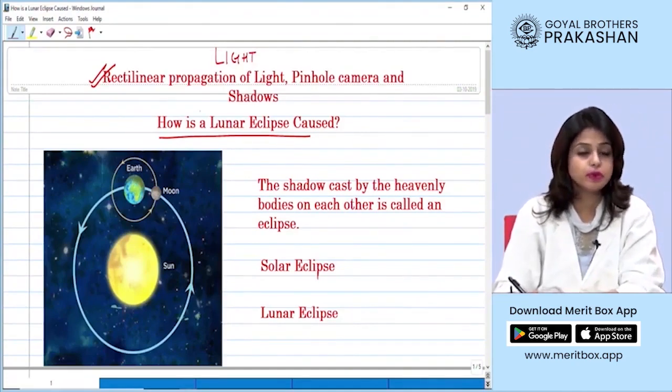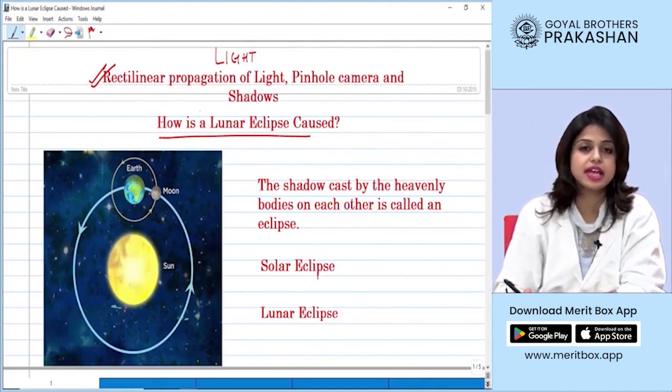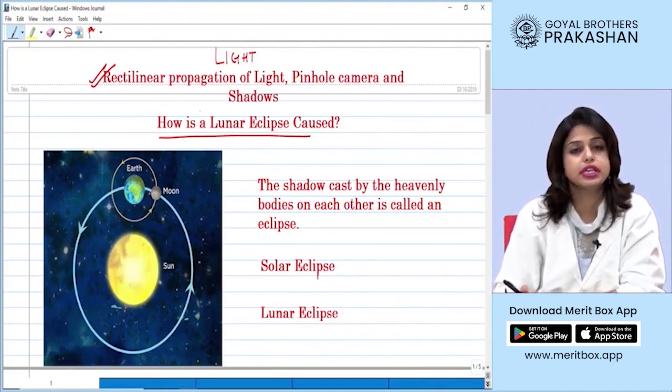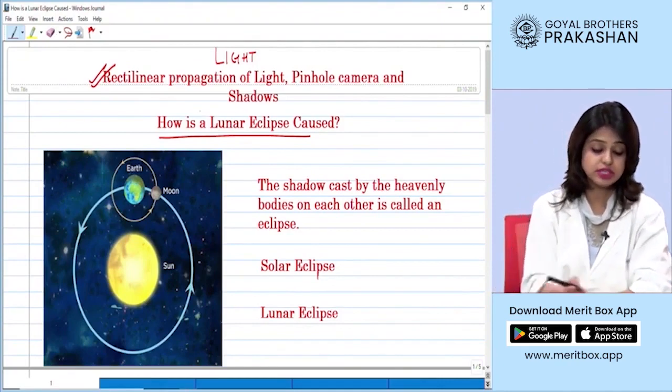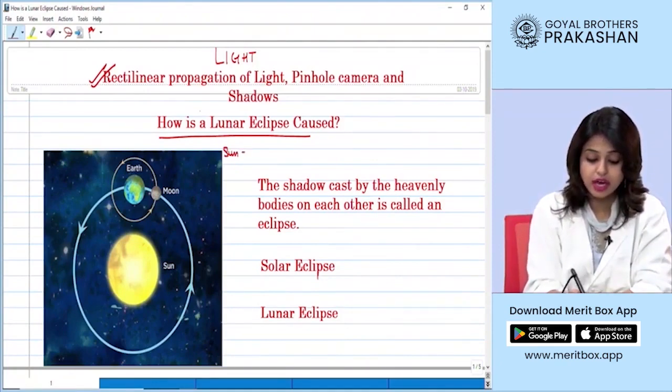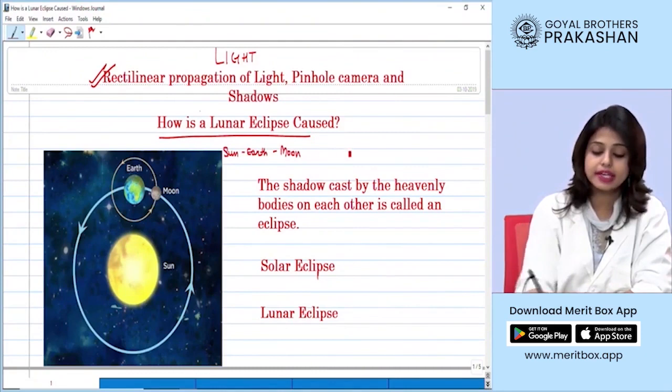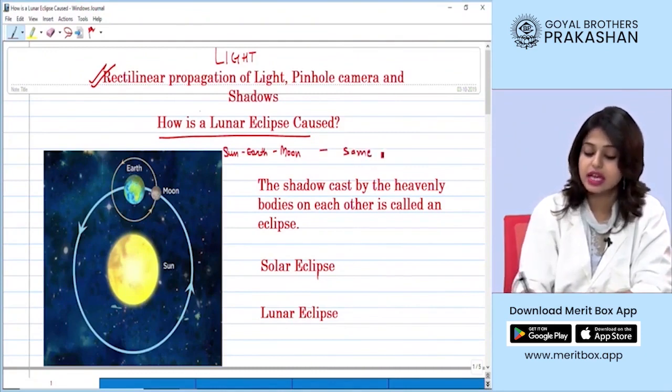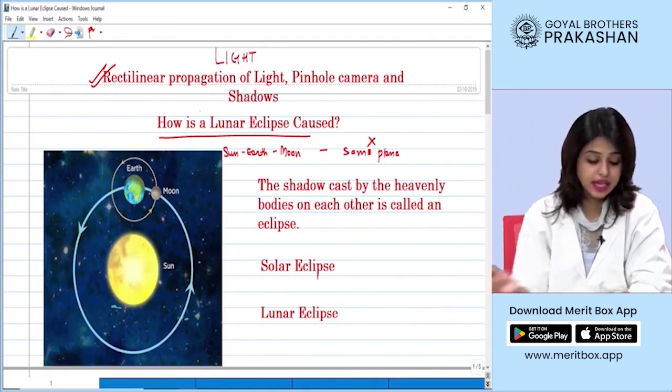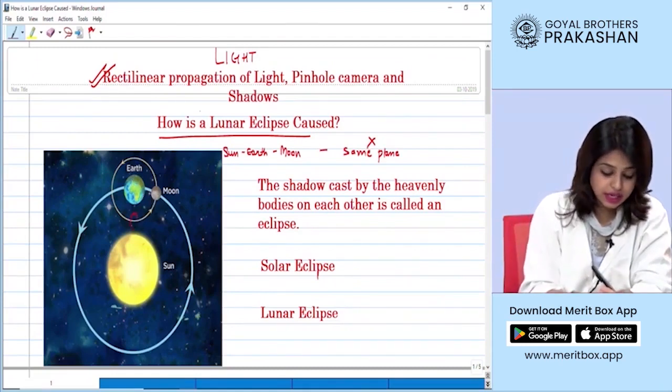Now, students, before we start with this topic, let's have a recap of what we have already learned. We know that the sun, the earth and the moon system do not lie in the same plane, right? But occasionally it happens that they align. That means they come in a straight line.